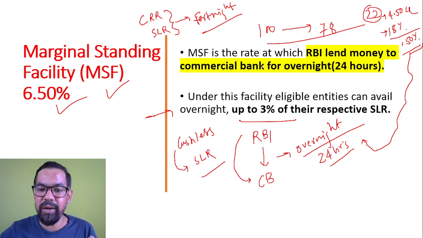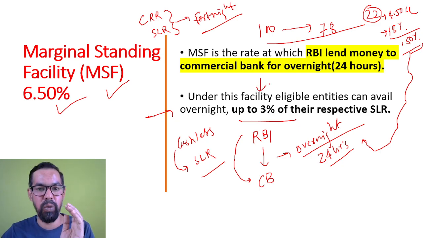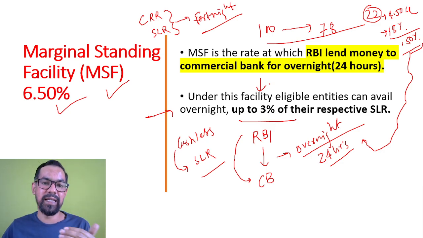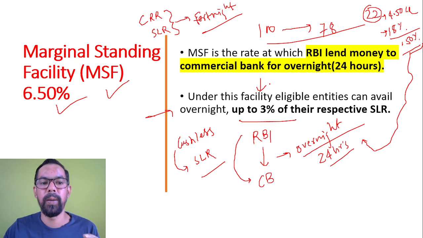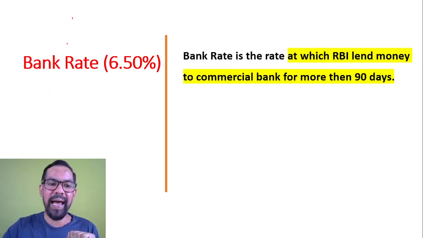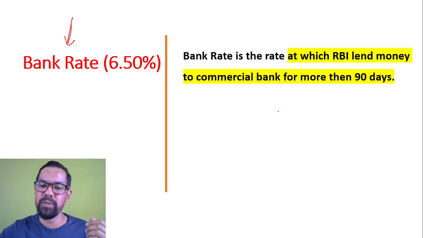So the maximum cap is they can avail up to 3% of whatever their respective SLR portion is. Okay, then let's say their SLR amount is 500 crore. So out of 500 crore, they can use only 3% of that amount. Hope this is clear. Next one, bank rate. Bank rate and MSF rate are always the same. So this is a very simple tool.